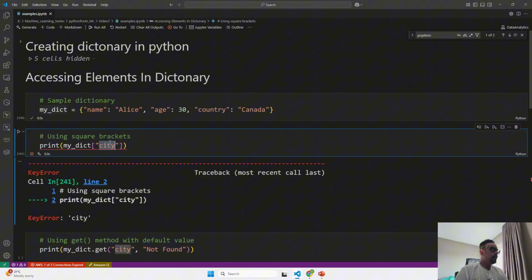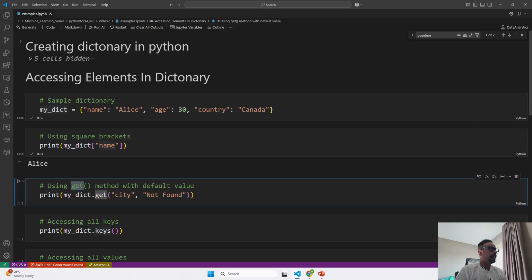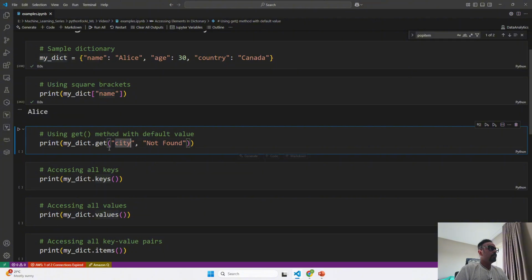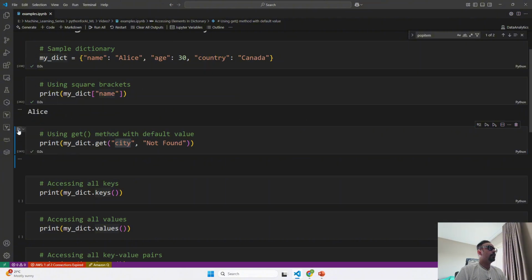But when you do that by using get, it is not going to give you an error. Over here you can find an element and explicitly mention that if that specific key is not found, you can give this message. So right now city is not available. If I run this, it will say not found. That is the default value that I have given over here.